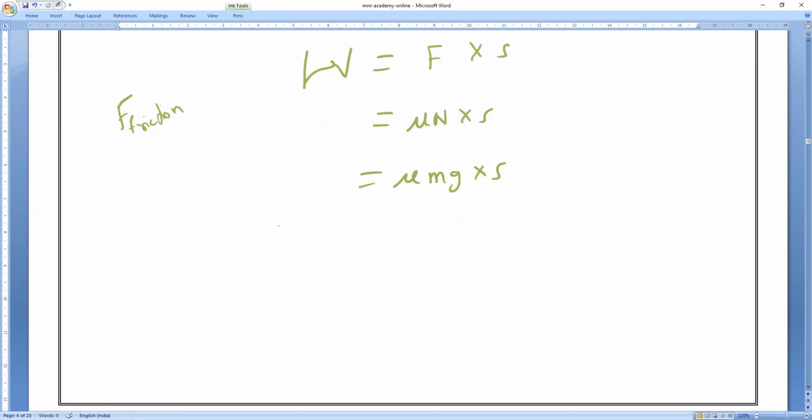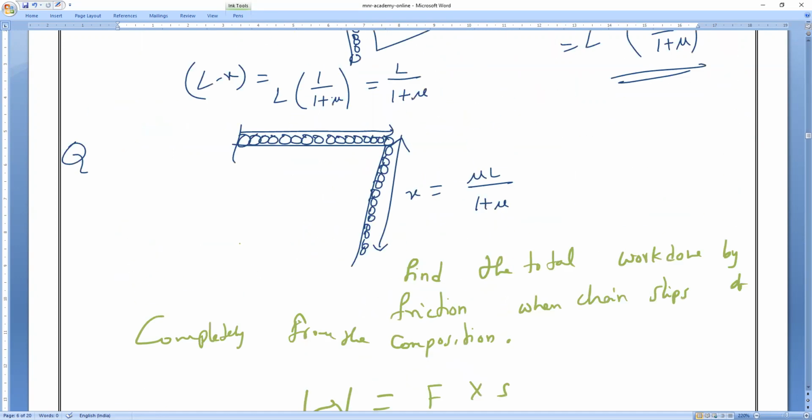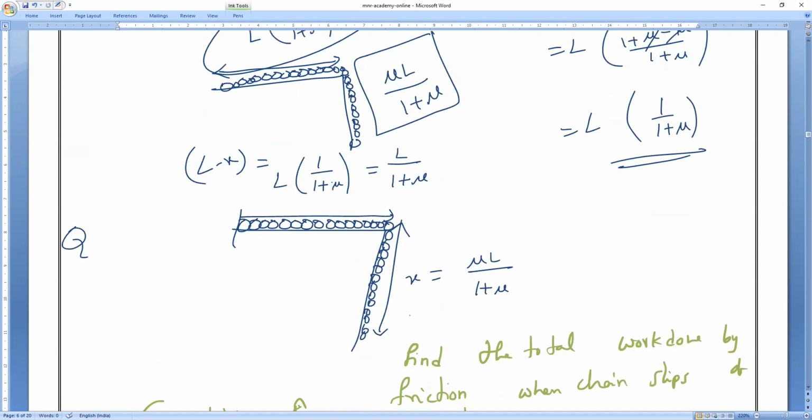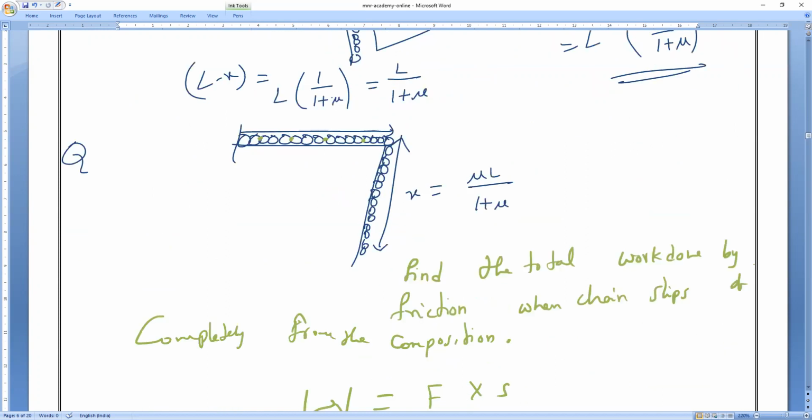Now, if you observe very carefully, here is a very important thing. For finding this, if you take any particular point, this part, this part, and this part, what they're saying is, find the total work done by the friction when the chain slips off completely from the position. Completely from the position means this point is completely coming here and it is falling down. That is the meaning they are saying. Will you all agree with me?